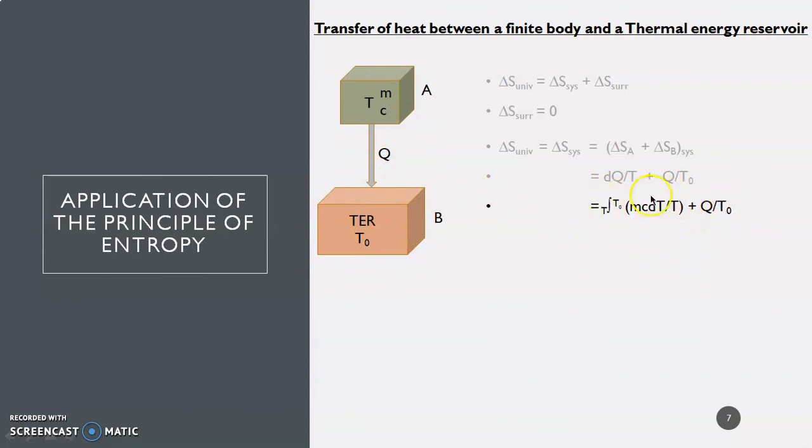Now by applying the formula and putting the limits, we have this as mc natural log T0 by T. So we get the entropy of the universe as the entropy of the system, which is equal to this term, and which is positive, as we can see clearly. Therefore, entropy of the universe is greater than zero, which is in terms with the entropy principle.